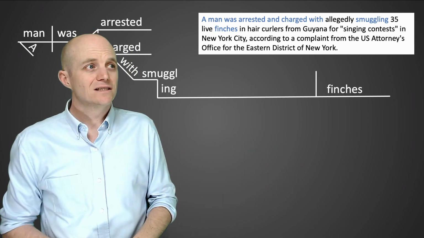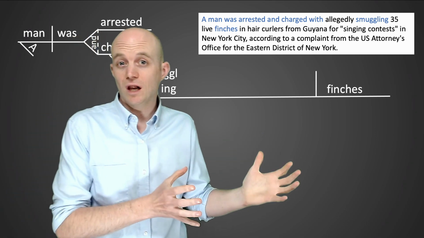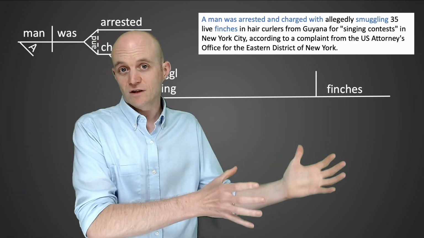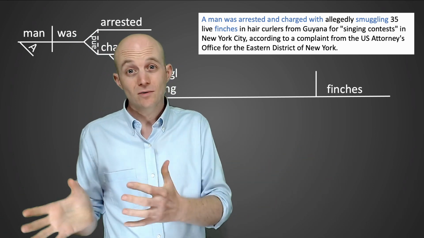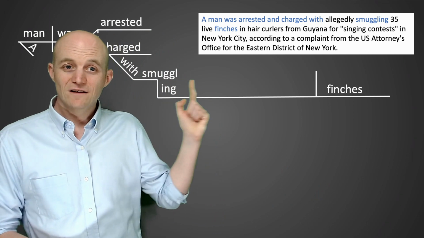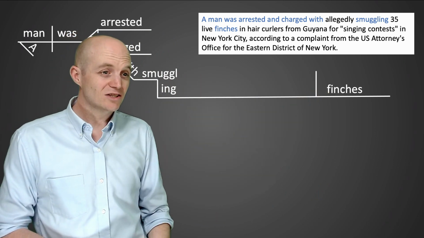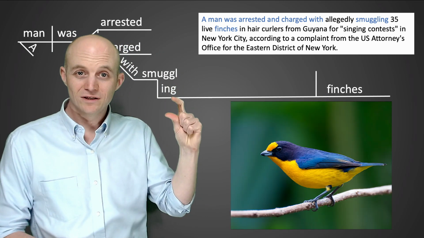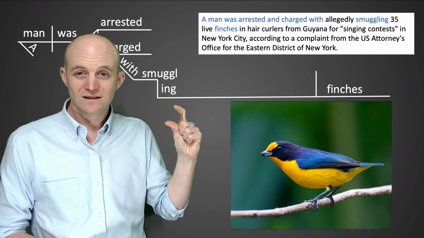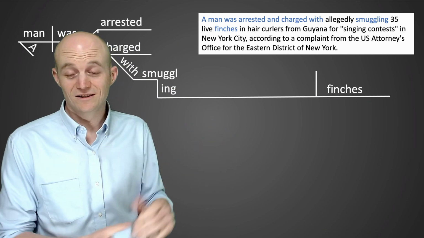Usually it's used with like drugs. A drug smuggler will move drugs to a different country, or people smuggling. But in this case, we've got finches. A finch is just a small bird, a very small bird. So this is an unusual thing to smuggle.